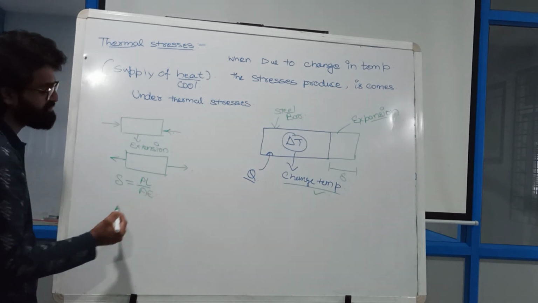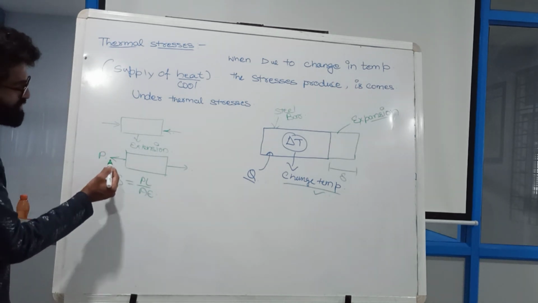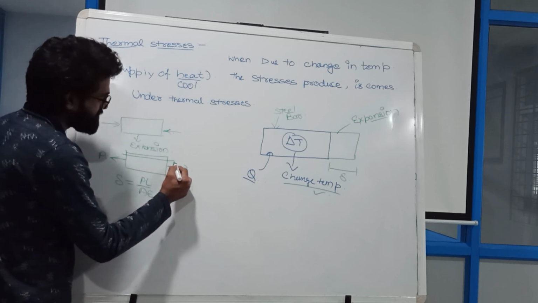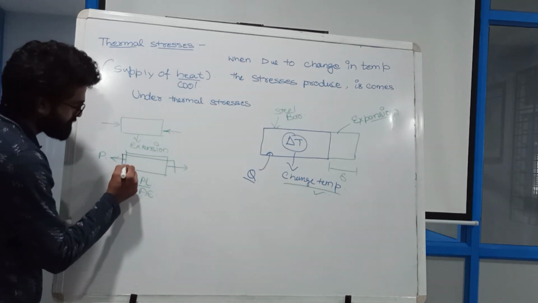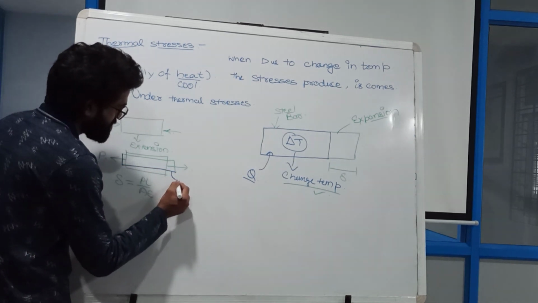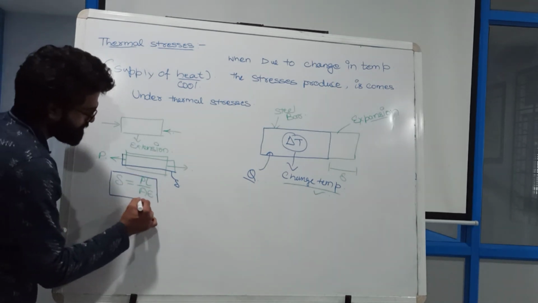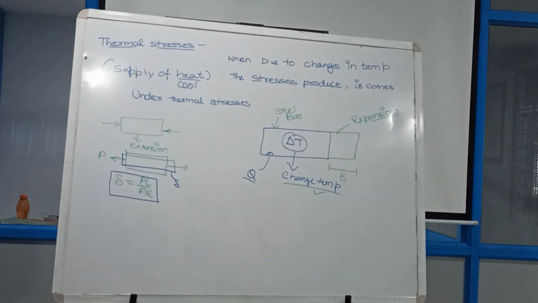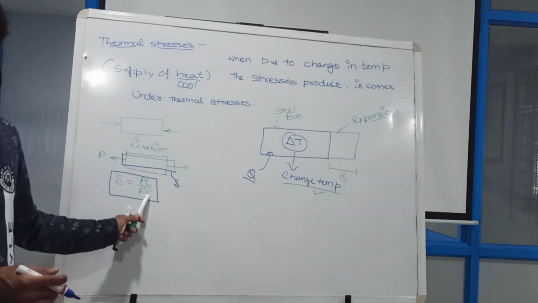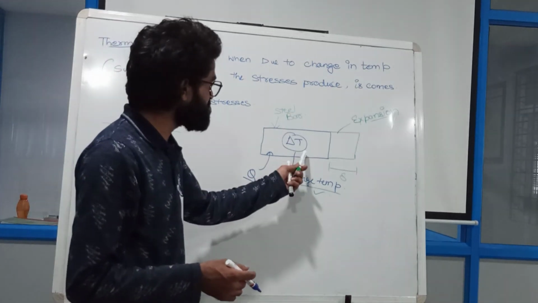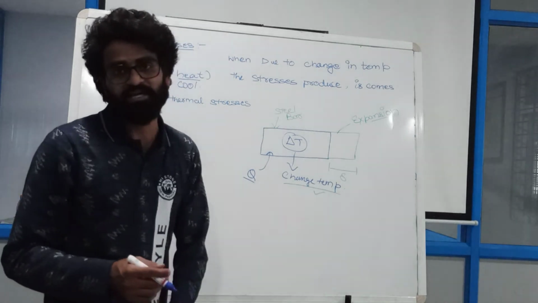In the earlier lecture we discussed that if any force is applied on a member, there will be a change in length, which comes under delta, and this delta is calculated with the formula PL divided by AE. Now, due to the change in temperature, we have to know what the value of this delta is.